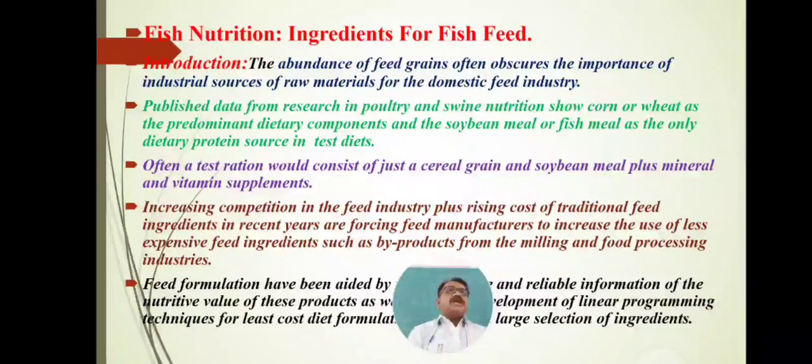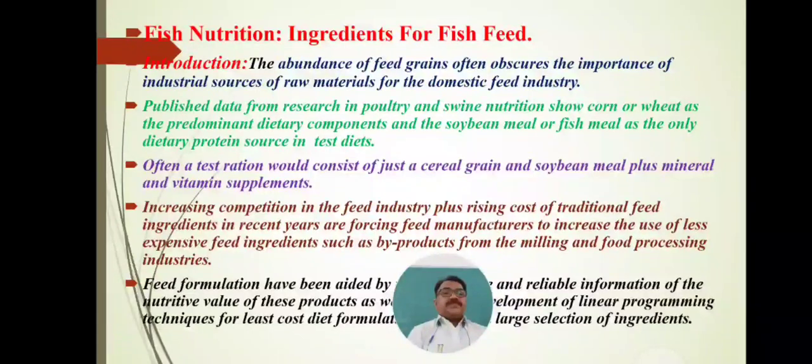Due to the competition among the number of industries, and as the cost of these traditional feed ingredients becomes maximum, the use of cheaper ingredients is increasing.